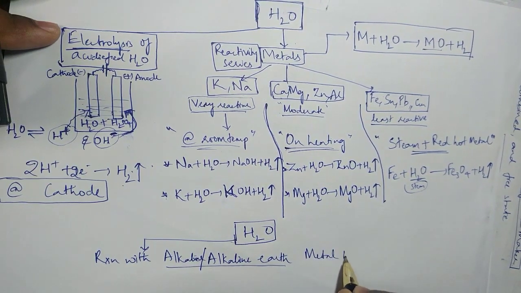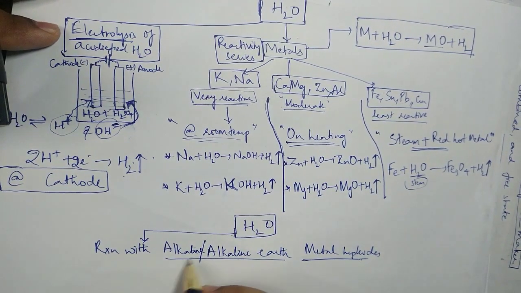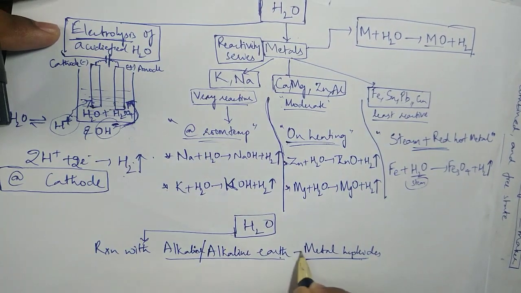What is that? Metal hydrides. So reaction with alkaline and alkaline earth metal hydrides.